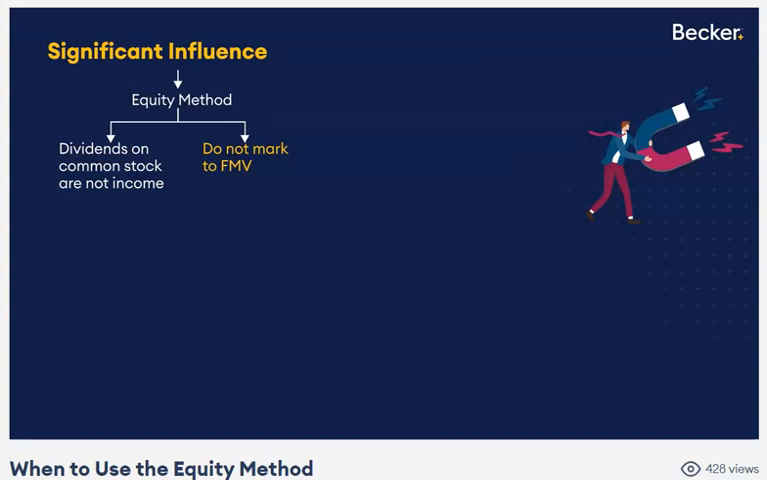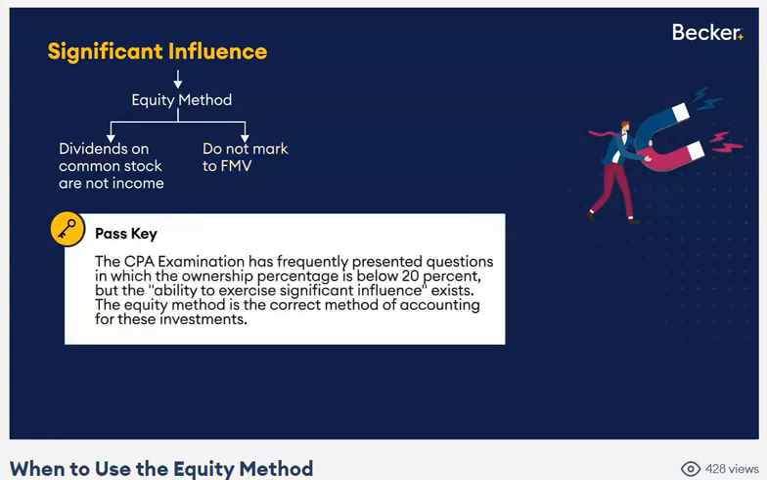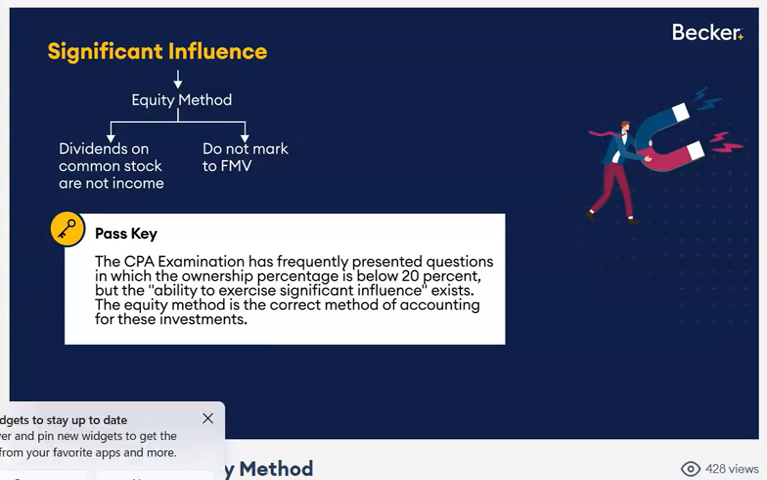Okay, just make sure when you read the facts, the passkey here, they like to mess with you and somebody might own less than 20, but nonetheless have representation on the board and exercise significant influence. Then you'll use equity method. Or they'll tell you, hey, we own 25, but you know what? We don't exercise significant influence. Well, then you can't use the equity method. You'll have to account for it fair value through P&L. Or we own more than 50%. You're thinking control. We're going to consolidate. Well, maybe we're not going to consolidate because we don't have control. So you'll use the equity method.